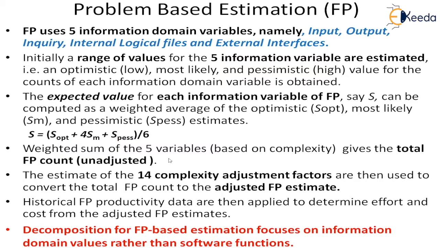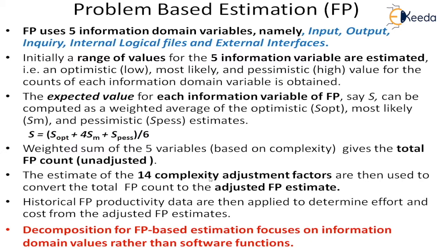Then what are we supposed to do? We are supposed to take the environment factors which will influence the estimation or the project. In the FP method, there are 14 complexity adjustment factors.